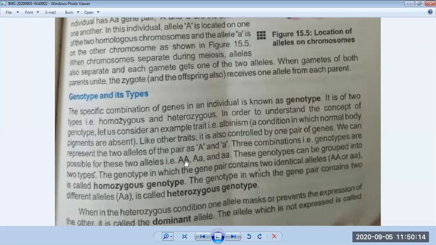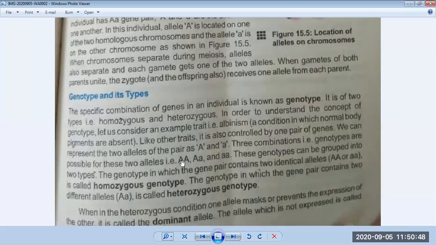So if a person has a condition of genes in its body like this, if it has both dominant genes, I have told you we show the dominant genes by capital letters, and recessive genes are shown by small letters. Dominant genes are those which show their characteristics in the next generation. And small a is a type of gene which is called recessive, and it will never show any of its characteristics in the next generation.